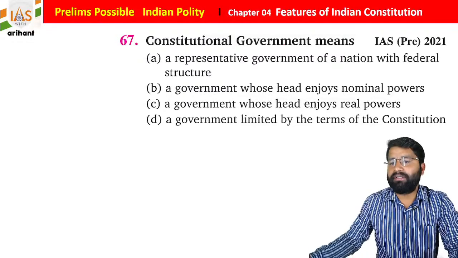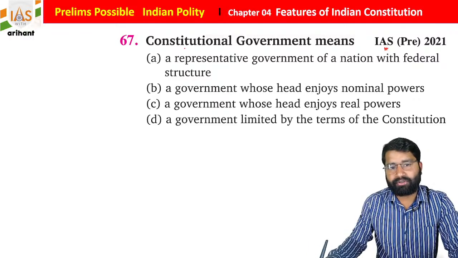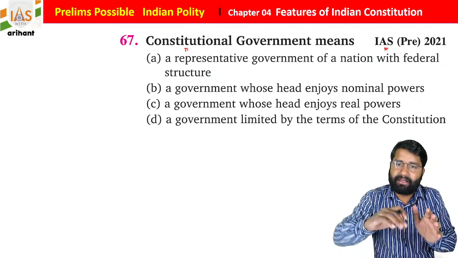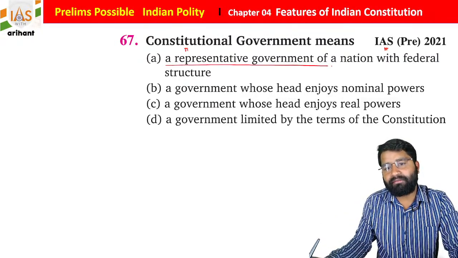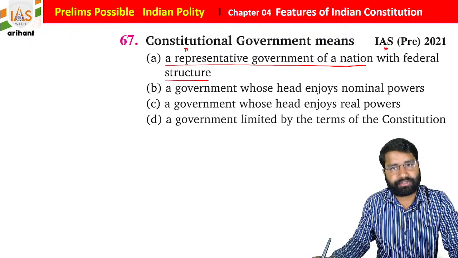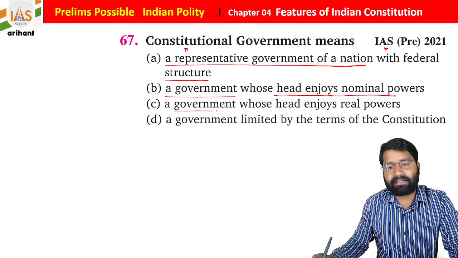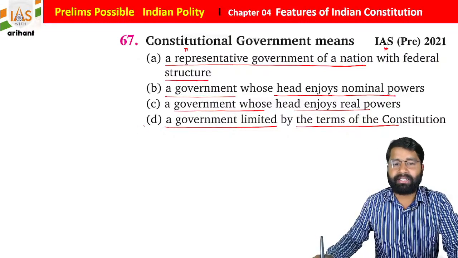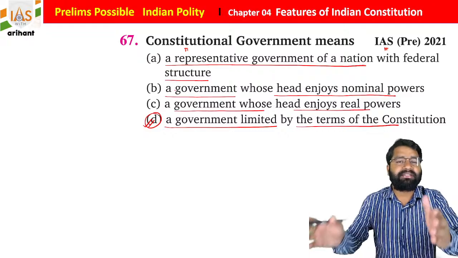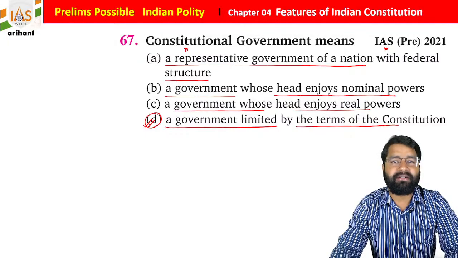Now we're moving further. This was part of the 2021 UPSC examination. Constitutional government. See, the question was the same, but they changed the statements. Statement A: a representative government of a nation with federal structure. Statement B says nominal power. C says a government whose head enjoys real power. If you know the concept, then you are going to match your concept with the options and definitely you will find the right answer. It means that the government is going to be limited by the constitution, students. So there will be limited governance here.